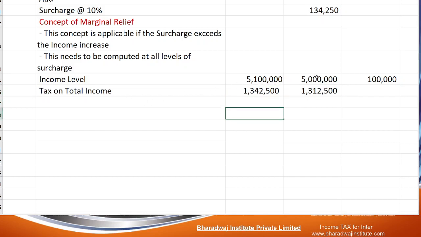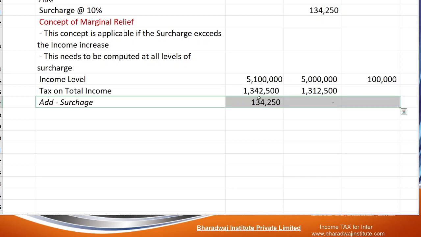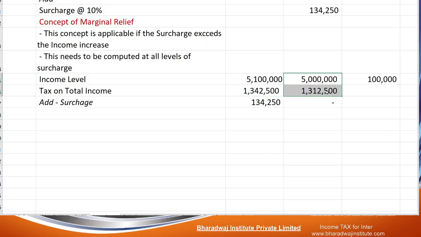See, if income is 50 lakhs, surcharge is not applicable. If income exceeds 50 lakhs, then surcharge is applicable. What is surcharge? How much is the surcharge? 10% on tax will be the surcharge. But at this level, surcharge is not applicable. Up to 50 lakhs, no surcharge. Since the income is 51 lakhs, there is a surcharge.